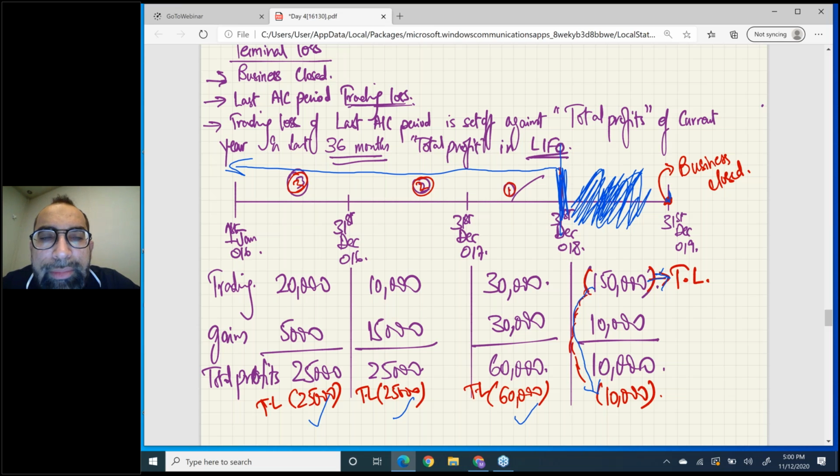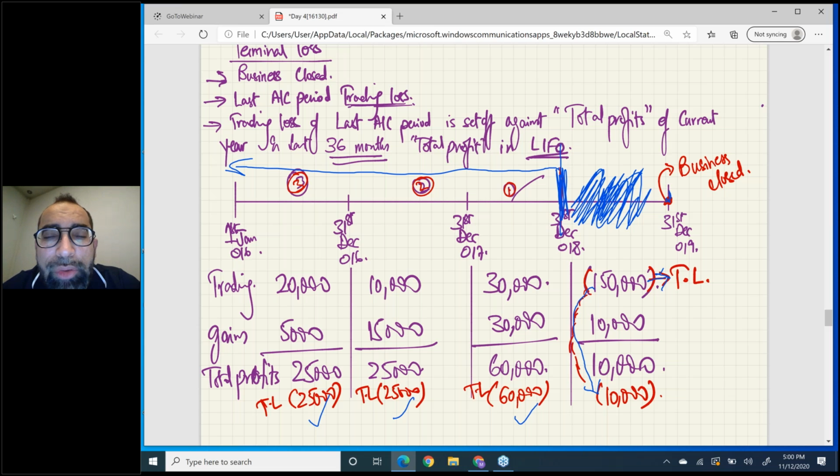It is sometimes possible that after using all losses, some losses are wasted, and we call it unrelieved loss. Don't forget that whenever you see business closure, or cessation of business, and you have a trading loss in the last period, that trading loss limit will be extended, and you can set off against 36 months of total profits.